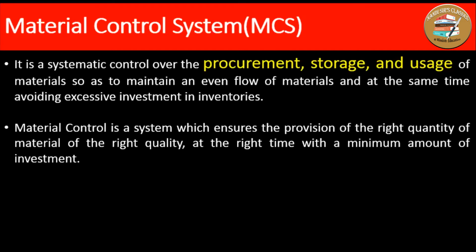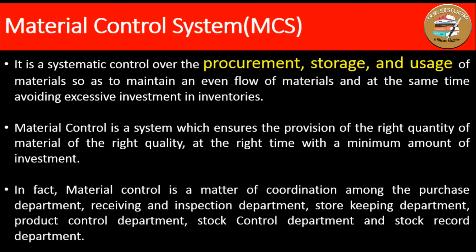In other words, we can say material control system ensures the right quantity and right quality of material to be purchased at the right time at a minimum amount of investment. That's why there is a role of material control system.